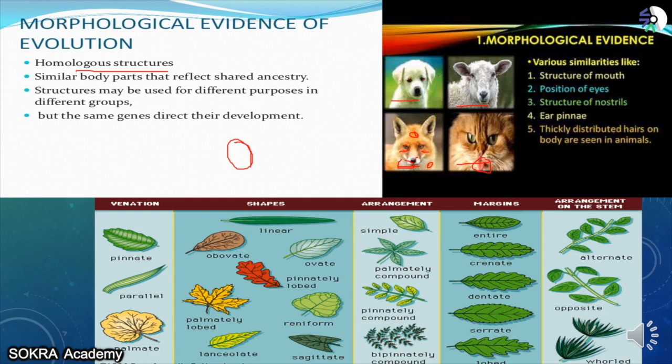But over a period of time they started changing. They came from a common ancestor, but over a period of billions of years they evolved and became four different animals. That is what this morphological evidence is saying.